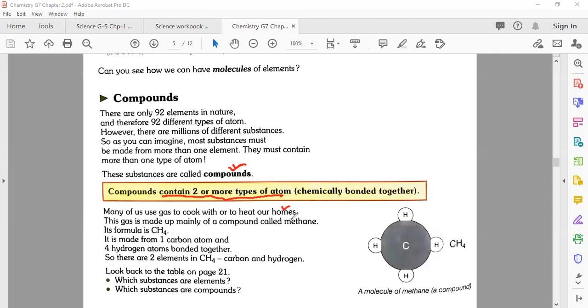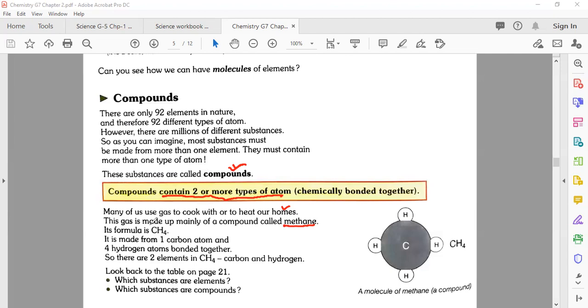And sometimes we use heaters to make our homes hot in winter. This gas is made up mainly of a compound called methane. What is methane? Methane is a gas that we basically use in our cylinder for cooking purposes.